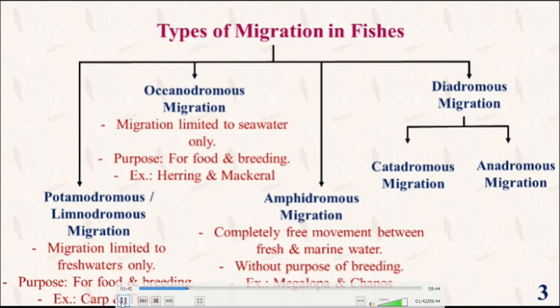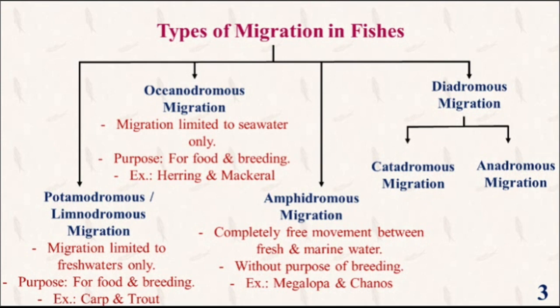Second one is oceanodromous migration. This type of migration is limited to seawater only. Purpose is for food and breeding. Examples are herrings and mackerels. Now third one is amphidromous migration. Complete free movement between freshwater and marine water is known as amphidromous migration. Here the purpose is not breeding, so it is a routine type of migration. Examples are megalopa and chanos.